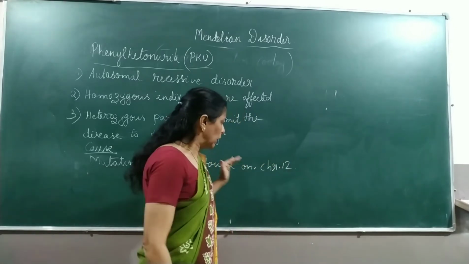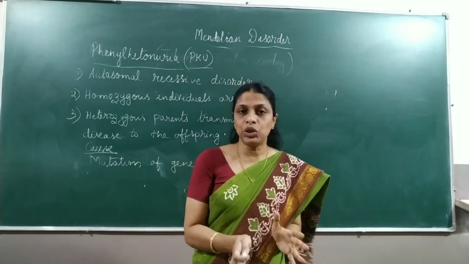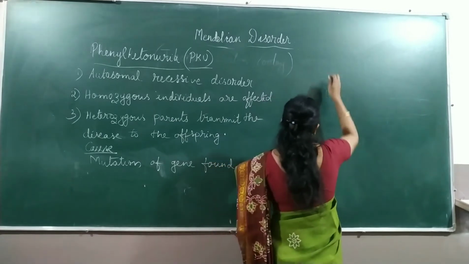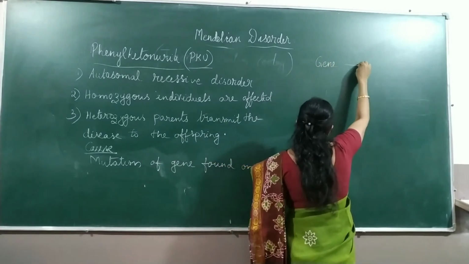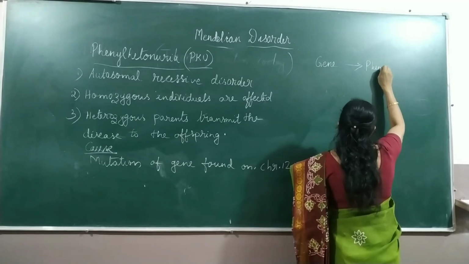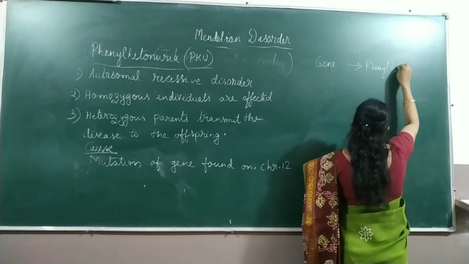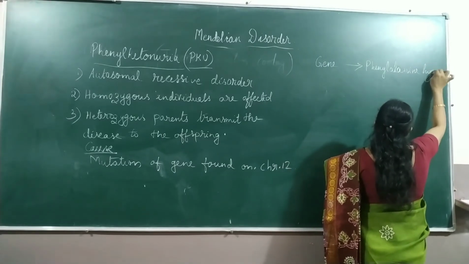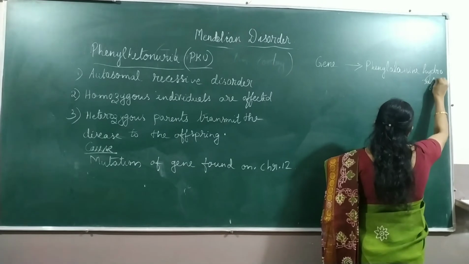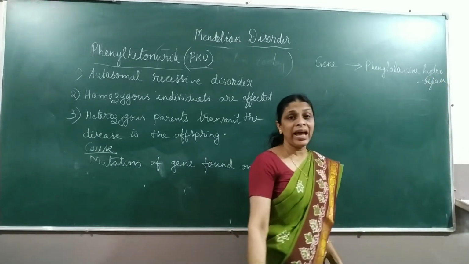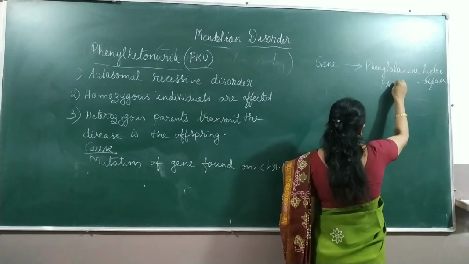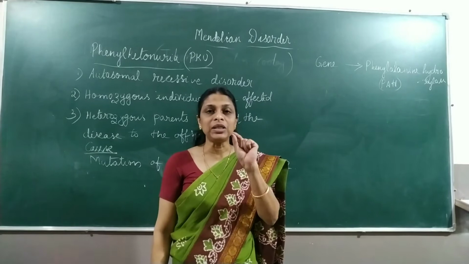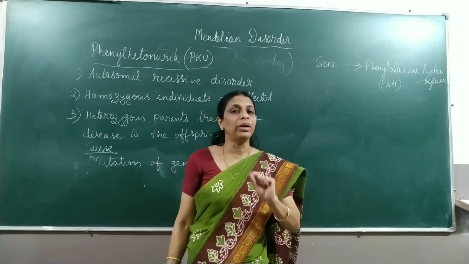Okay, now a gene on chromosome number 12 is responsible for the production of an enzyme, I hope you all remember, phenylalanine hydroxylase, abbreviated as PAH. So phenylalanine hydroxylase is synthesized by a gene found on chromosome number 12.